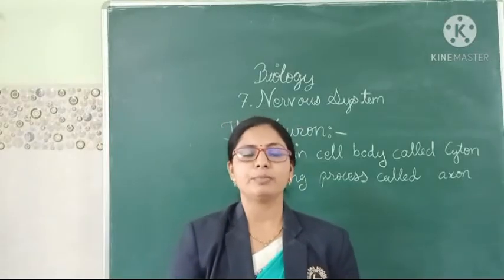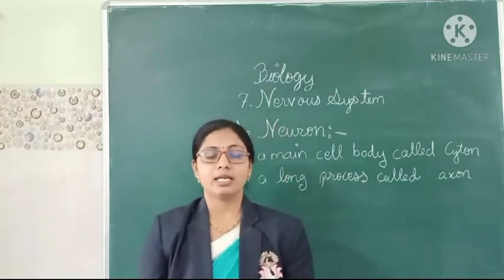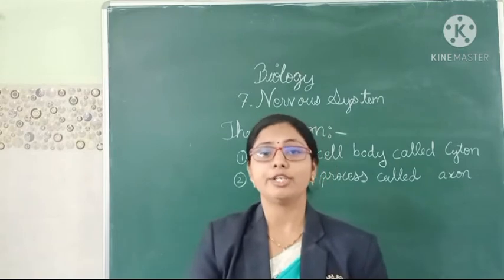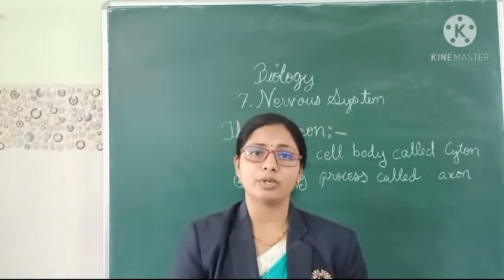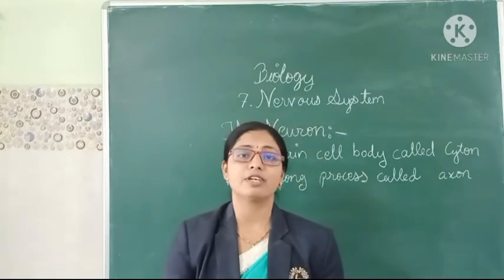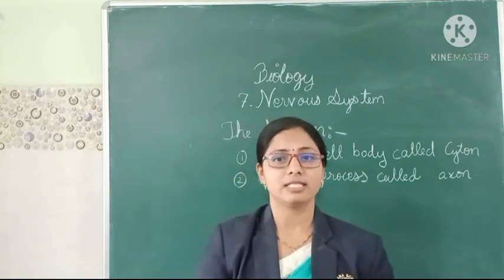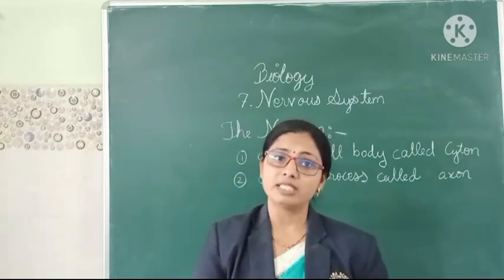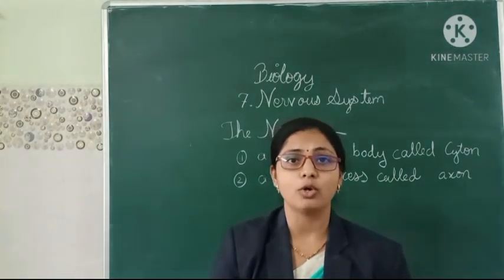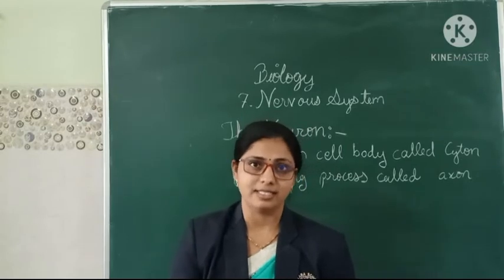Now the next topic we are going to learn is the neuron. Now what is a neuron exactly? A neuron is nothing but the structural as well as functional unit of the nervous system. Always keep in mind, the neuron is the structural as well as functional unit of the nervous system.